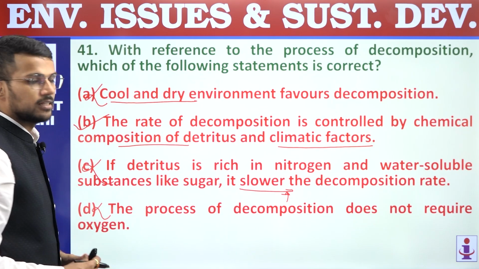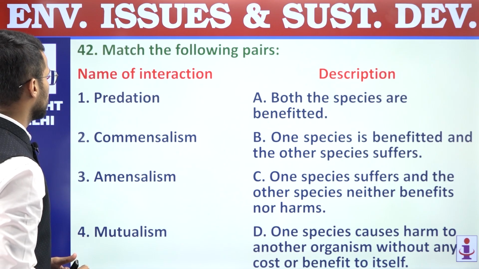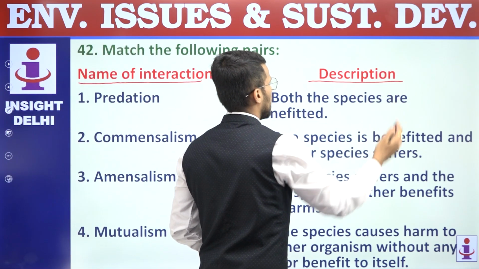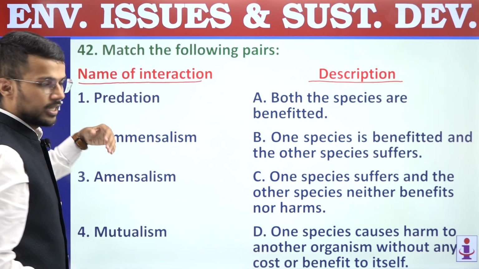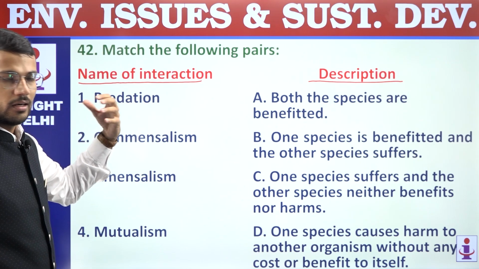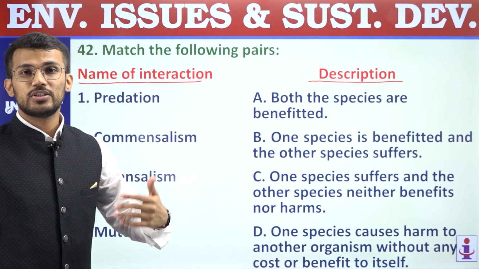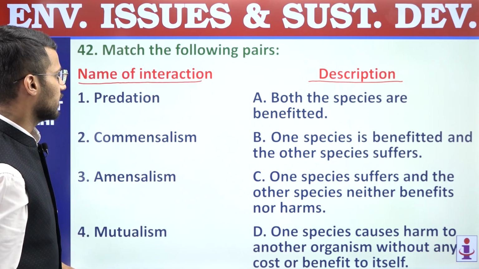Question number 41, answer is B. 42, match the following pairs. On one hand we have biotic interaction, and on the other hand we have their description. First, predation. In predation we know that it is a negative kind of interaction where one species loses and the other species gets the benefit of that interaction,